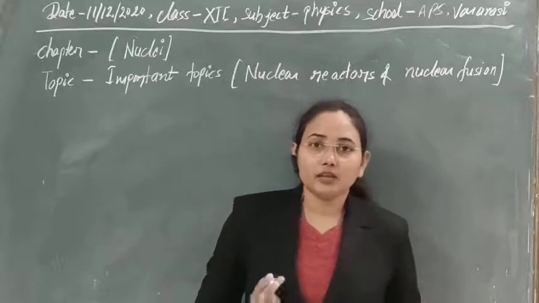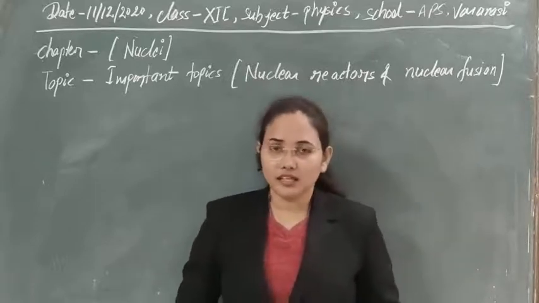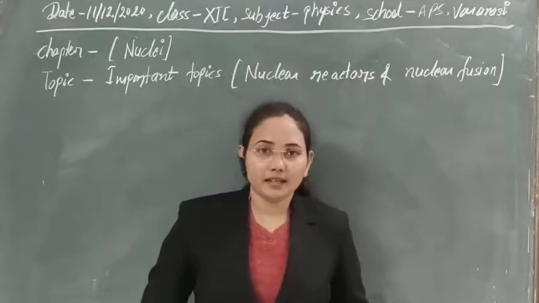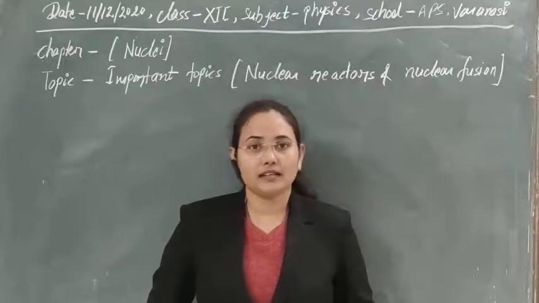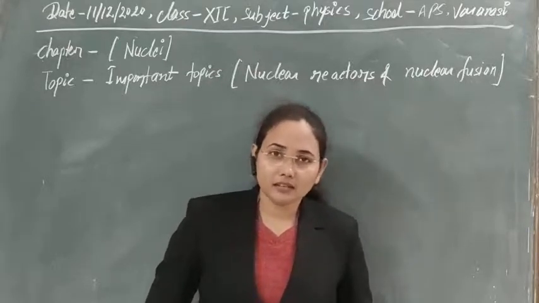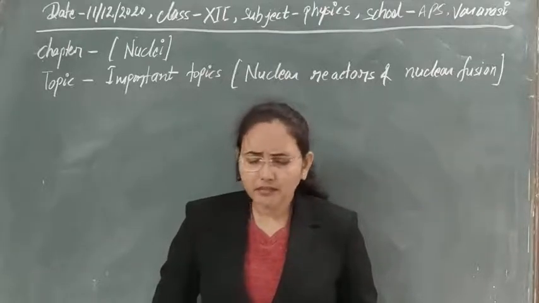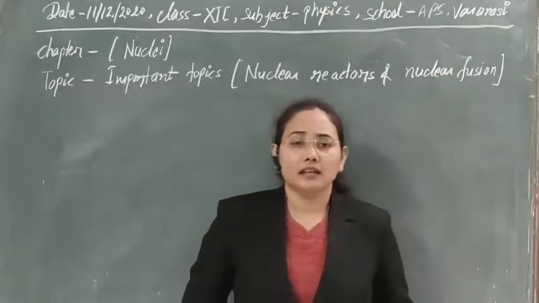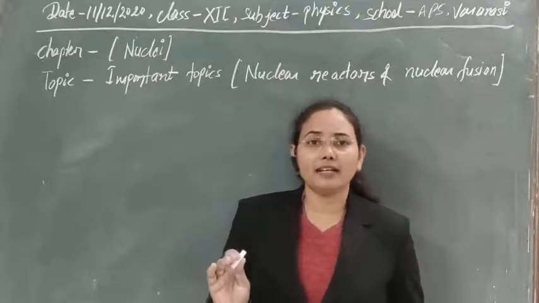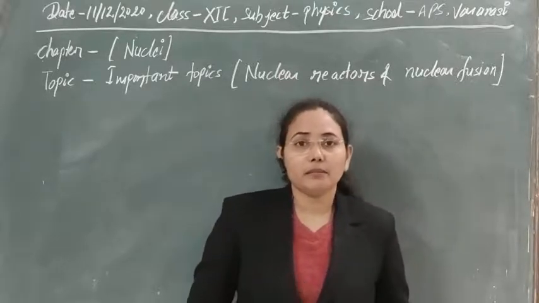The first type, uncontrolled chain reaction, we use in the atom bomb, and the second type, controlled chain reaction, we use in nuclear reactors. With nuclear reactors we can obtain a constant power supply.